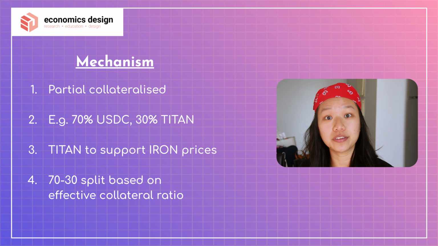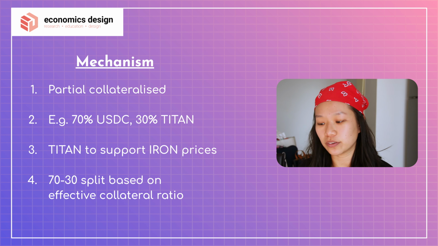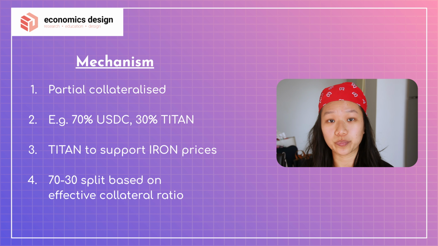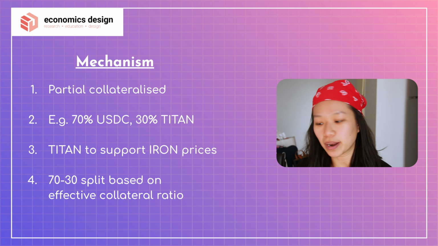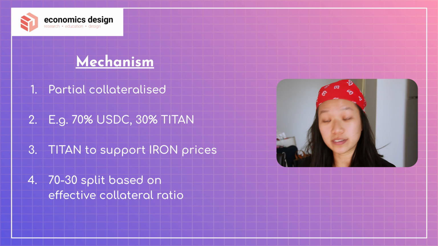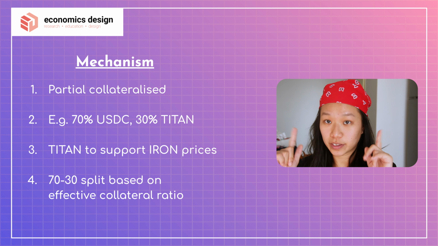And this 70-30% split is calculated based on this thing called the effective collateral ratio. This is calculated all the time. It's recalculated based on the demand, based on the supply, all that kind of stuff. The end goal of this entire mechanism is to figure out what is the monetary policy to support Iron as a stablecoin. Okay? It's very important.